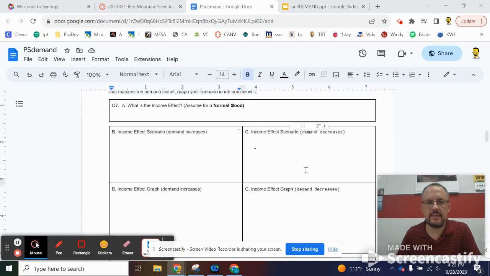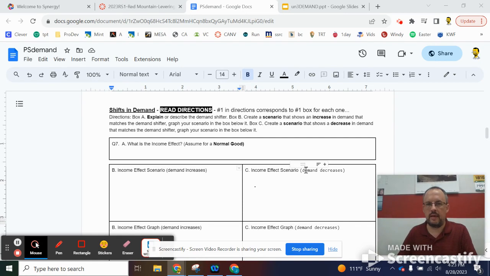Hello, friends. Today we're going to be doing shifts in demand. If you look at the second page of your problem set, you'll see that it looks like this. I have instructions at the top that explain what you're supposed to do with each box, and I'm also going to go through it with you in this short video.